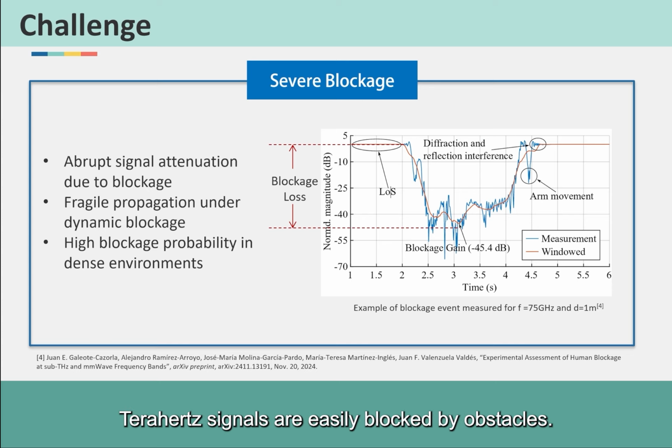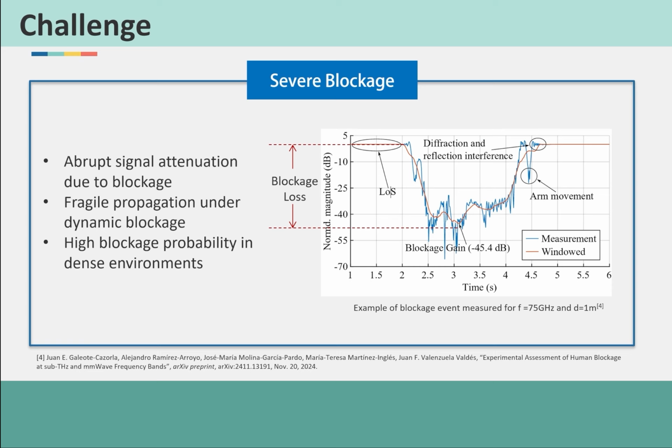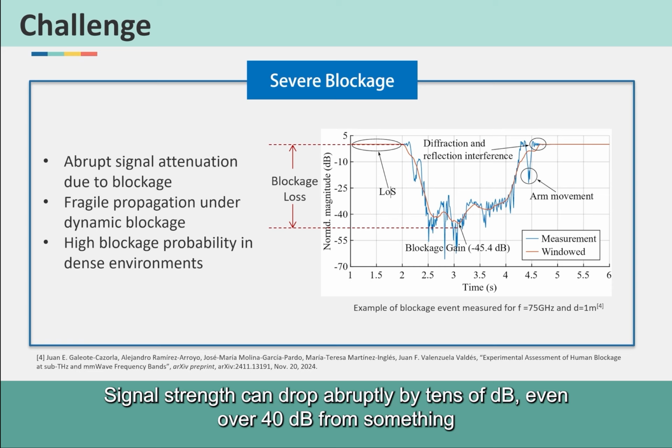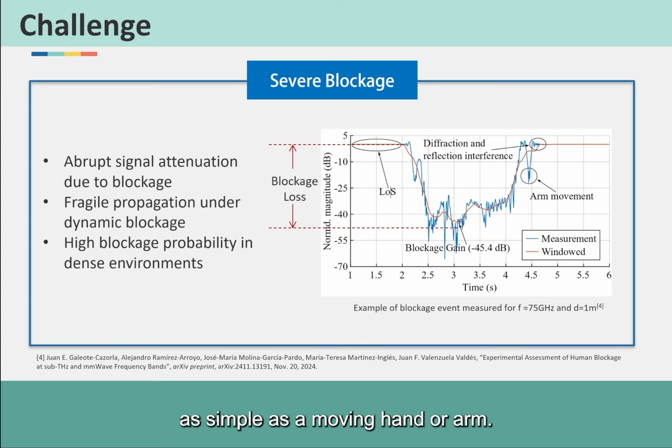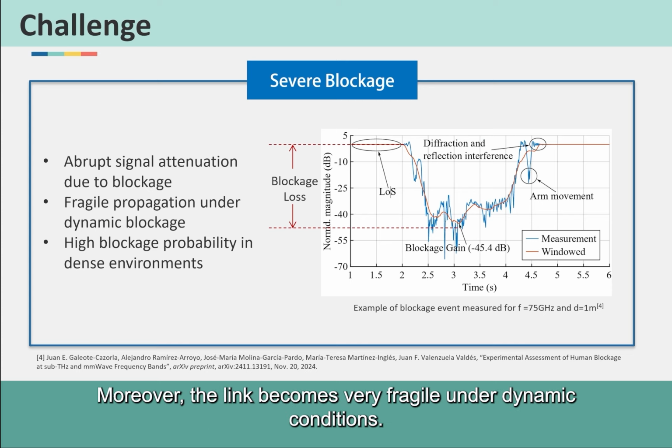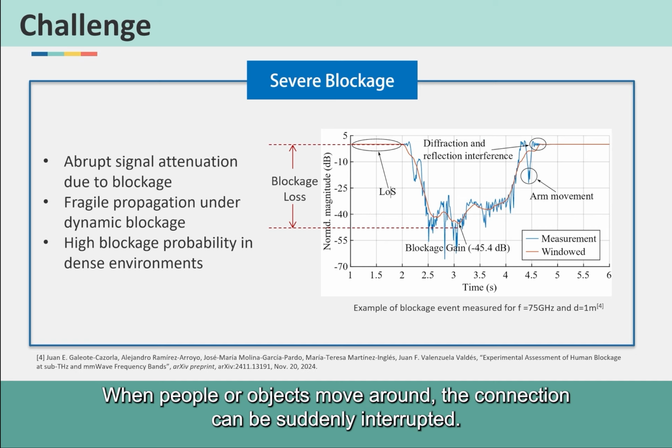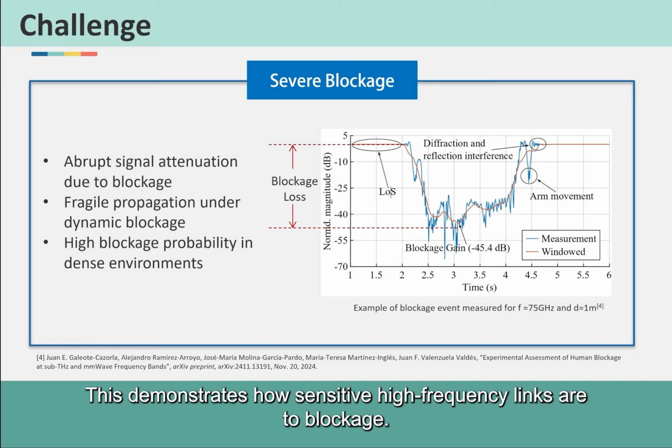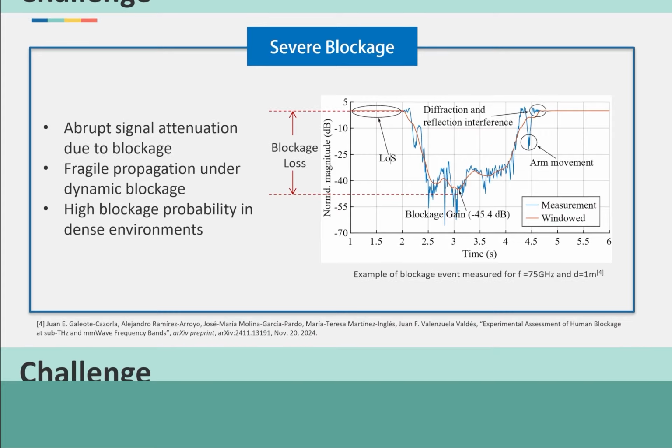Terahertz signals are easily blocked by obstacles. Signal strength can drop abruptly by tens of dB, even over 40 dB, from something as simple as a moving hand or arm. Moreover, the link becomes very fragile under dynamic conditions. When people or objects move around, the connection can be suddenly interrupted. This demonstrates how sensitive high-frequency links are to blockage.